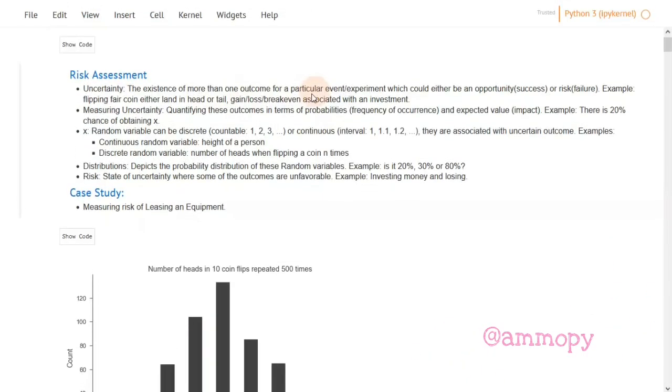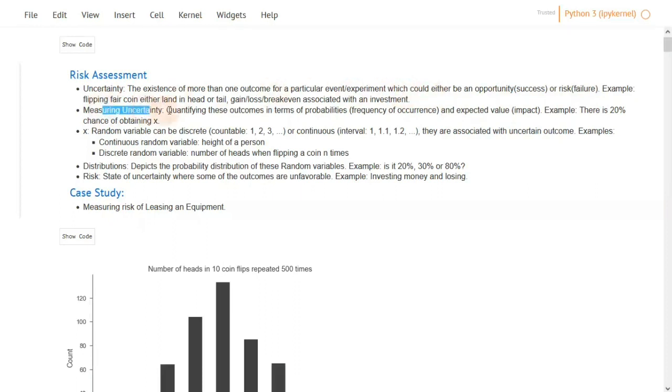Before we begin, we need to agree on some terminologies. Uncertainty is the existence of more than one outcome for an event or an experiment. For example, when we flip a coin, this could be our event and the outcomes are either a head or tail. When we invest money, we either make a gain or loss. So in all of these events, the outcome is uncertain.